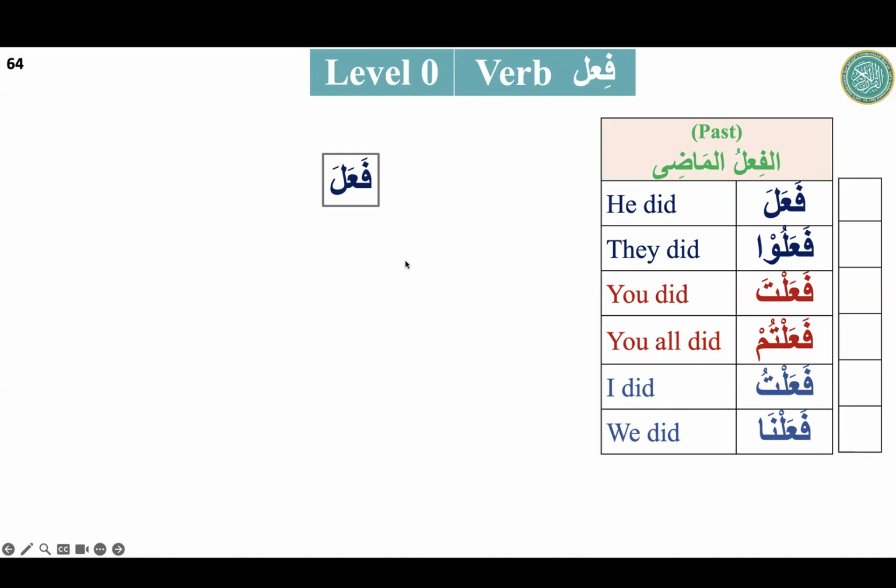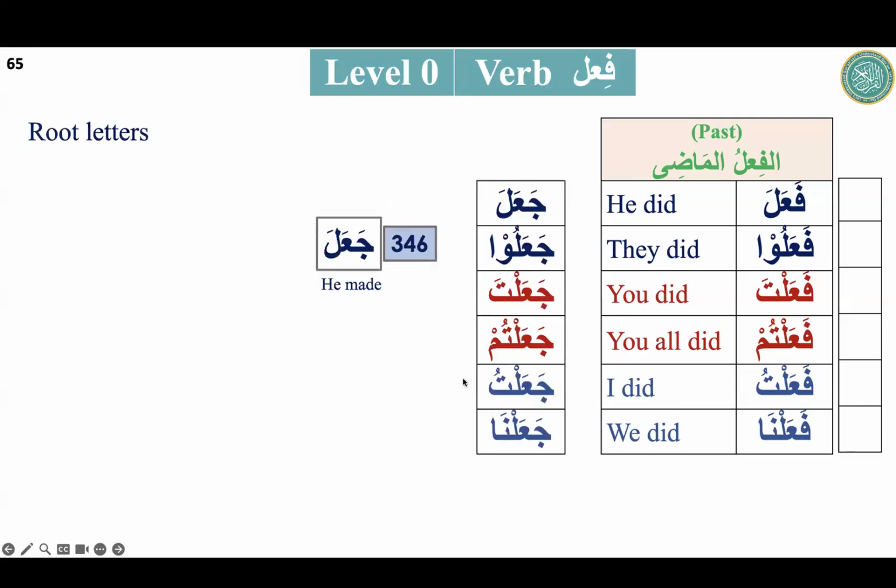Fa'alna, we did. As I gave one example to Imad, I just asked him that I am replacing one letter, so I get another verb, ja'ala. And he made all six, and I just gave him the meaning of that word ja'ala, and he did everything. Ja'ala is a new verb. So it will be ja'ala, ja'alu.